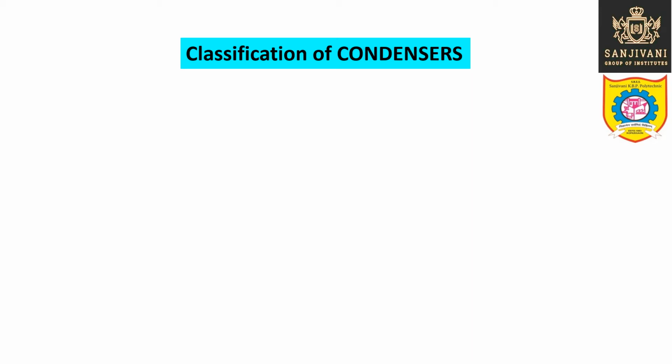So now let us study the types of condensers which are used in the refrigeration systems. Now this classification of condensers is based on the cooling medium used. In the condenser, cooling is done. There is a heat exchange of heat. So for that some cooling medium is used. So either we can use air as the cooling medium or we can use water as the cooling medium. Sometimes we use both air and water as the cooling medium.